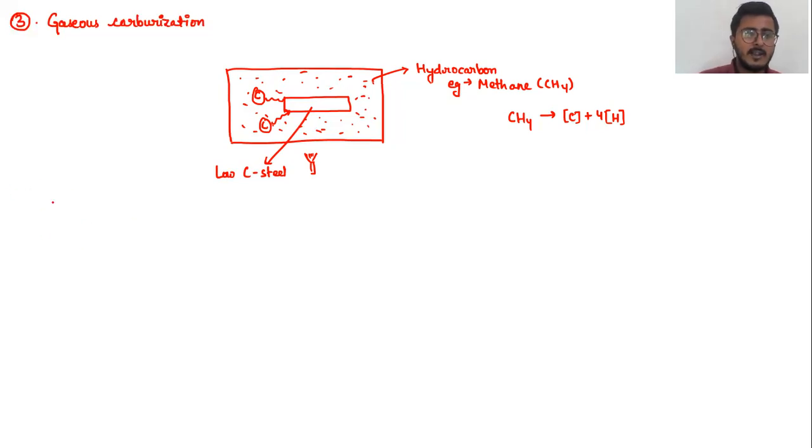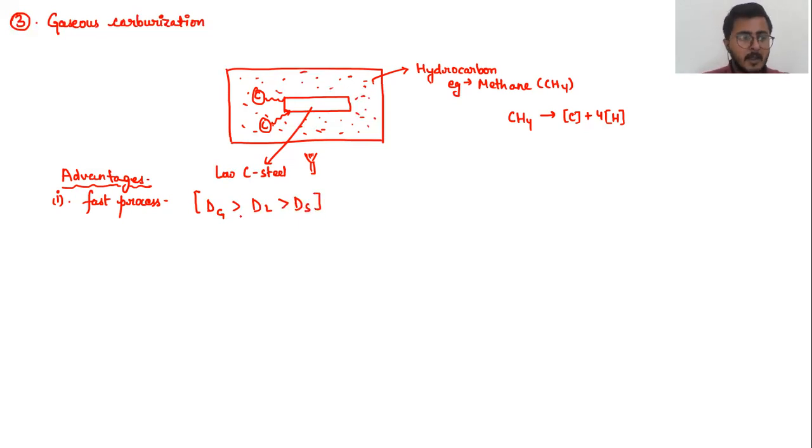So you can say that this is a fast process. The advantage of gaseous carburization is that it is a fast process. And why is that so? Because the diffusivity of the gaseous state is larger as compared to the liquid, which is larger as compared to the solid state. So this is definitely a fast process.